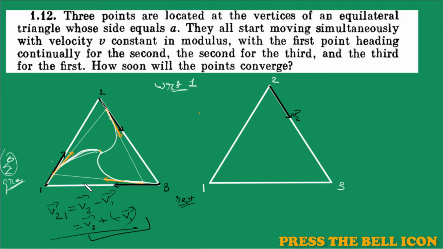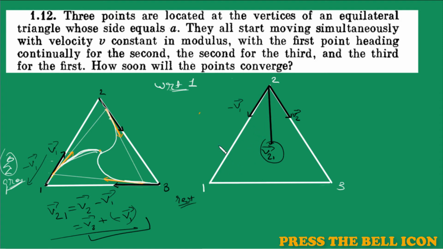So if we reverse v1, then we will get this, minus v1, right? Let's add this to particle 2's velocity. This is minus v1, and if we take the resultant, then obviously we get something like this. This is the velocity of 2 with respect to 1. I think you understood. This is what appears to particle 1, right?